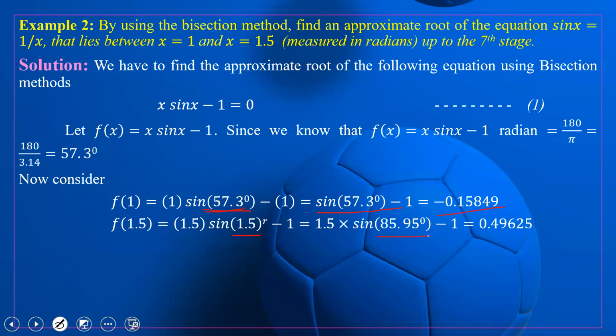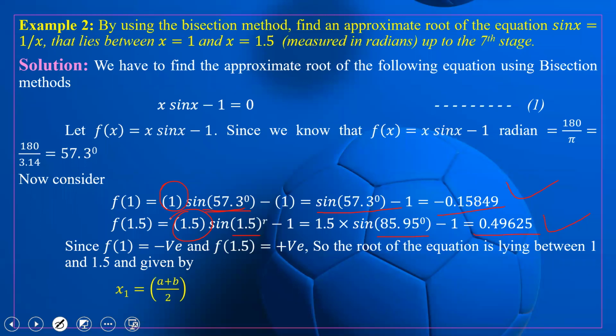You can check with the calculator. Its value is positive. So this is negative, this is positive, which means the root will lie between 1 and 1.5. Since f of 1 is negative and f of 1.5 is positive, the root of the equation lies between 1 and 1.5.